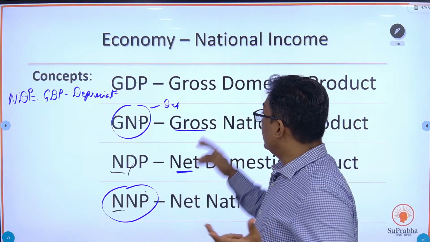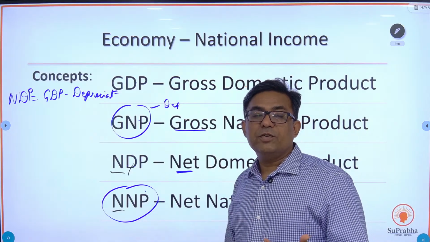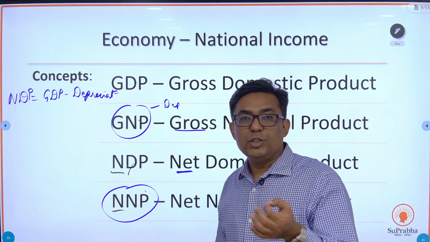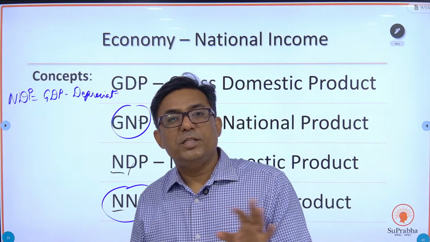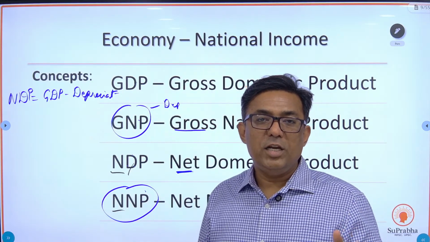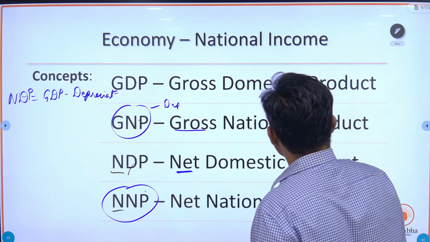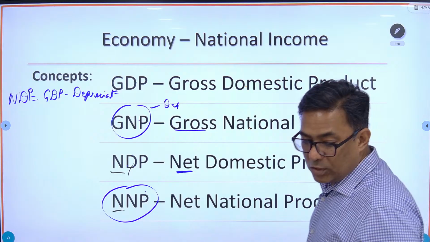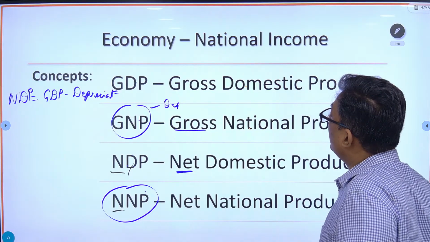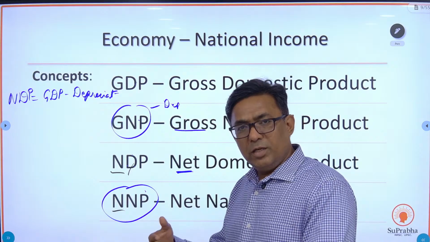The name itself suggests domestic, national. And the net value you get, if you subtract depreciation, that's the basic concept. NNP is GNP minus depreciation, NDP is GDP minus depreciation. Fine. So these are the basic concepts for national income. What is the national income? What are the other different aspects of national income? It is going to follow.